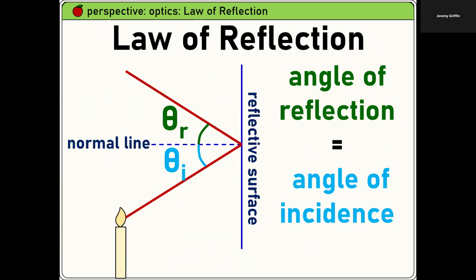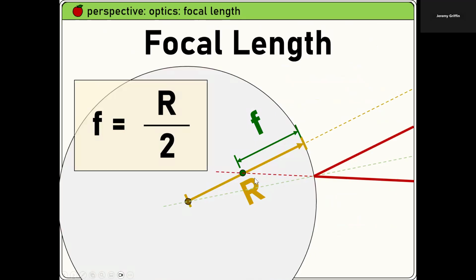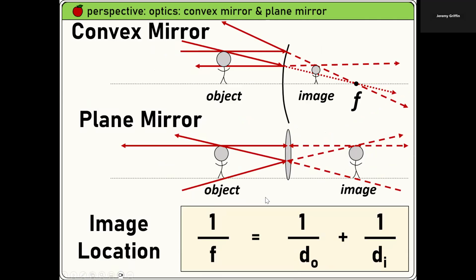Do you guys remember the law of reflection? The angle of incidence and angle of reflection are the same. And notice I'm measuring relative to that normal line. Here's your mirror right here, reflective surface. All right, law of reflection. If you have a curved surface, you could have an associated focal length, which is at r/2. Got that. You guys saw all this before the break, just a reminder.